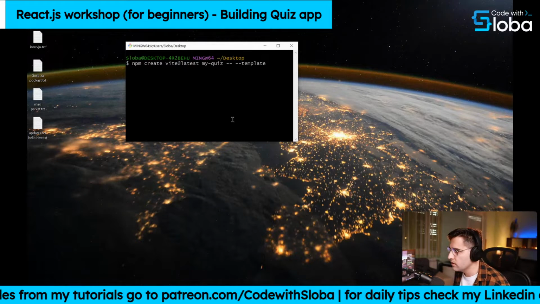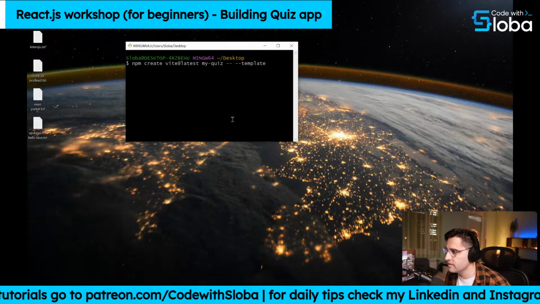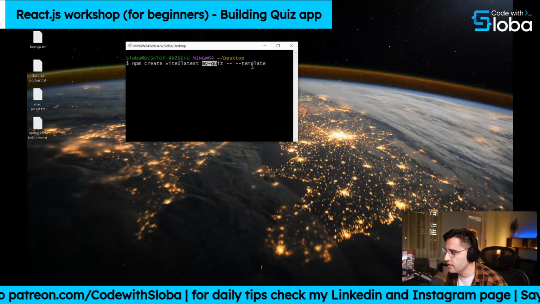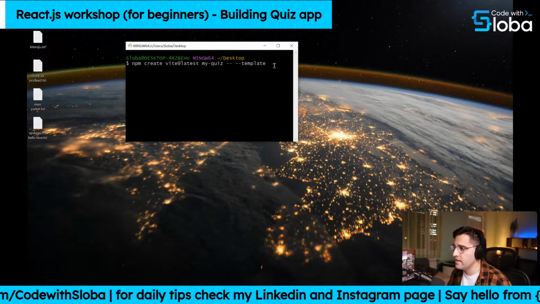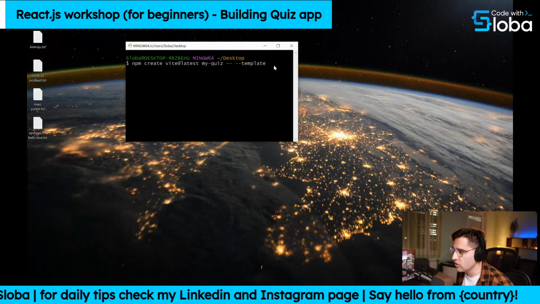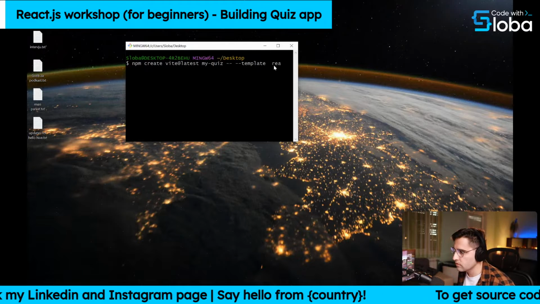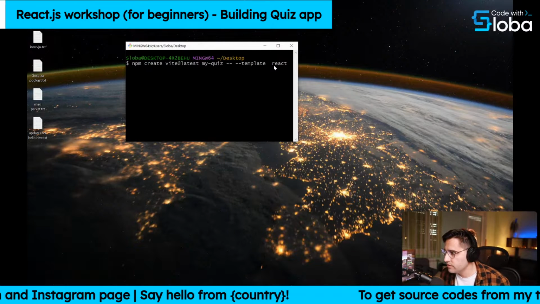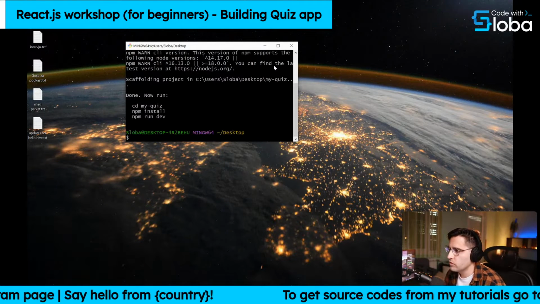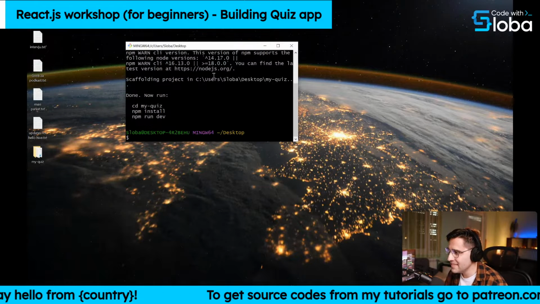So npm create vite@latest, the name of your application here, and then --template. And now we want to provide what the template is. So I want to provide react, like so, and now hit enter. So you don't have to worry about installation and anything. You can see it takes just a couple of seconds.